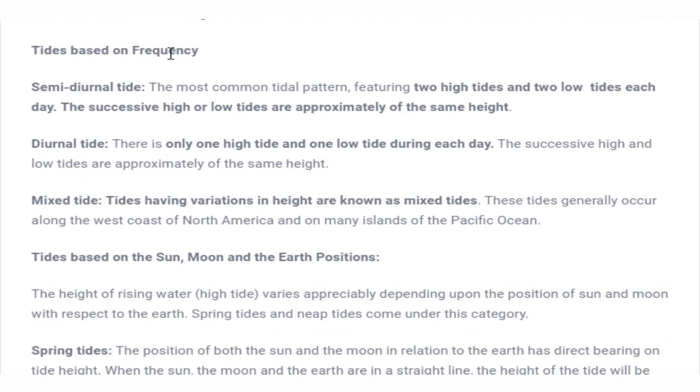Based on frequency, meaning the time, tides are divided into semi-diurnal tides. What is the special effect of these tides? Two high tides and two low tides would occur each day, and the heights of the high tides and low tides would be the same. That means if this was the high tide and this is the low tide, in both cases the height of the high tide as well as the height of the low tide would be the same.